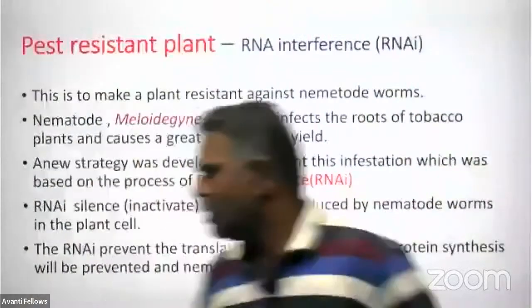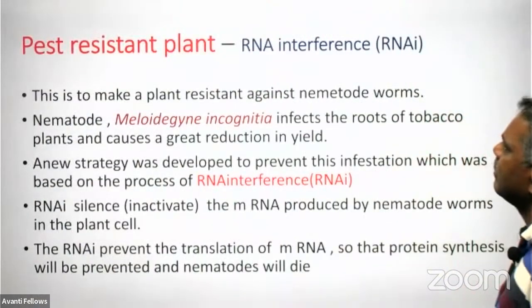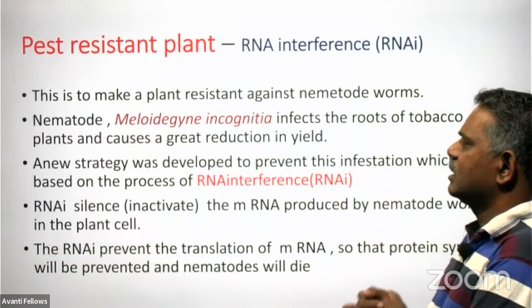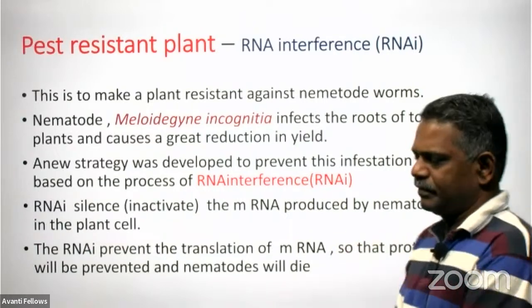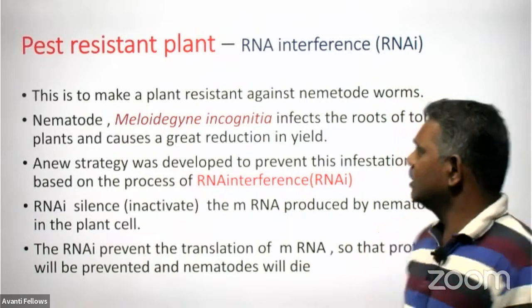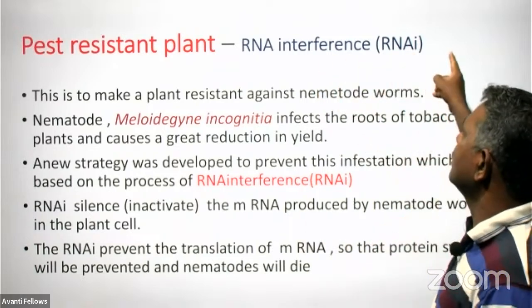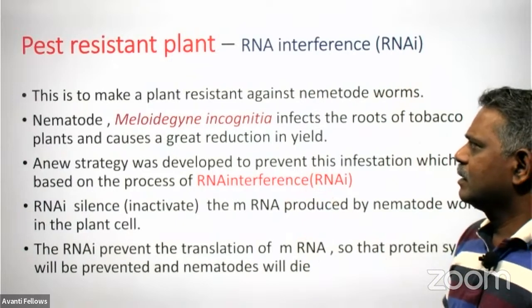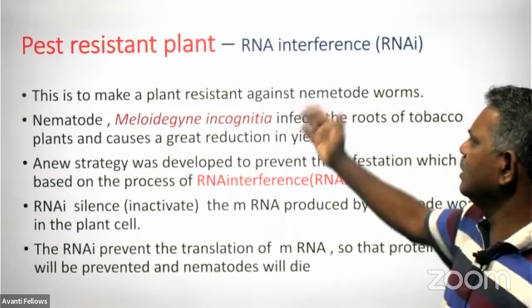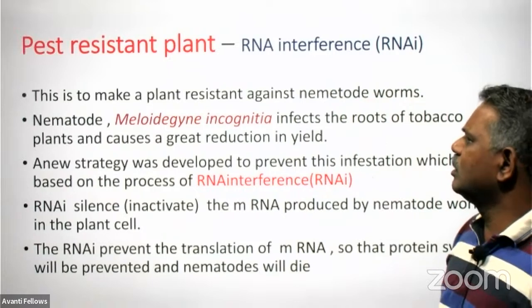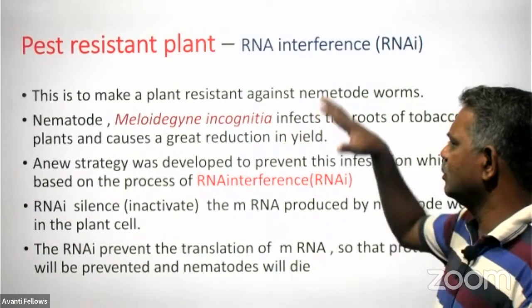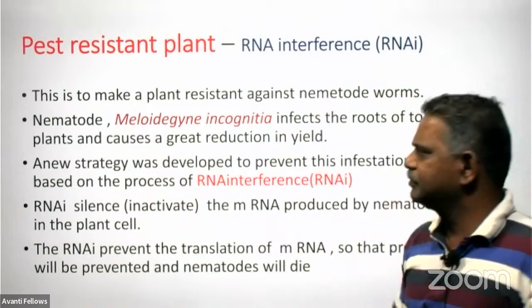Then come to another important topic. Biotechnologically, we can make a plant resistant to pests. Another method is RNA interference or RNAi. See, normally nematode worms attack the tobacco plant and reduce the yield production.